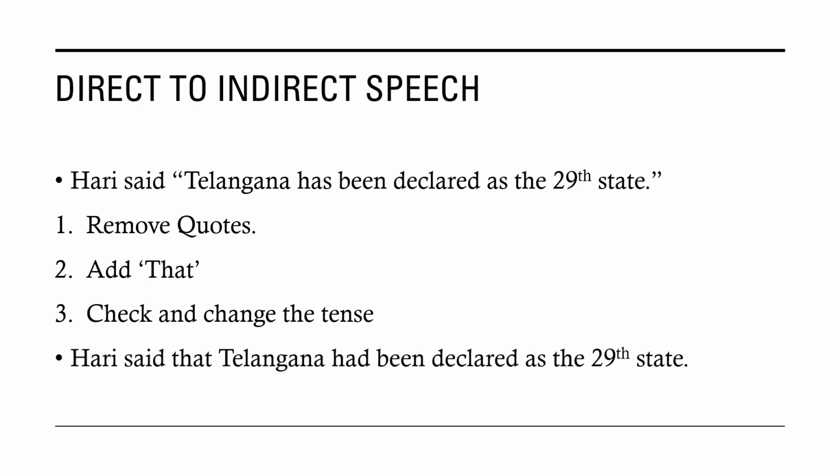So the sentence becomes, Hari said that Telangana had been declared as the 29th state. So what has changed here? We have removed the quote and the unquote. We have added a that and the tense has been changed to a past tense. Let us look at some more examples to see how we do this.